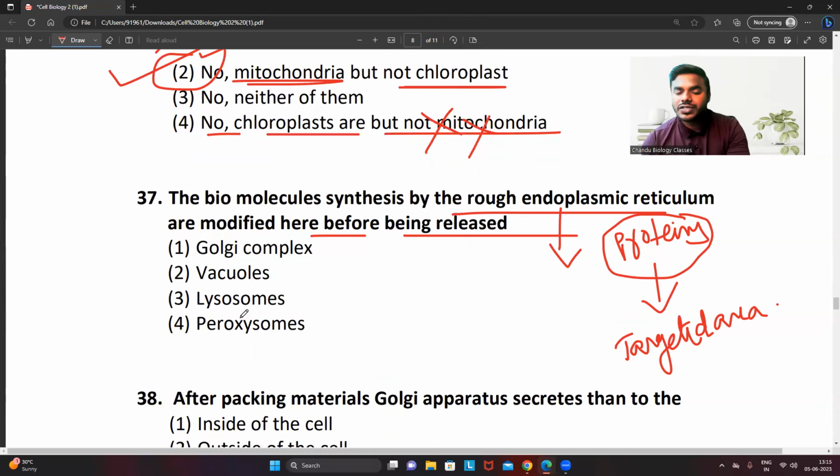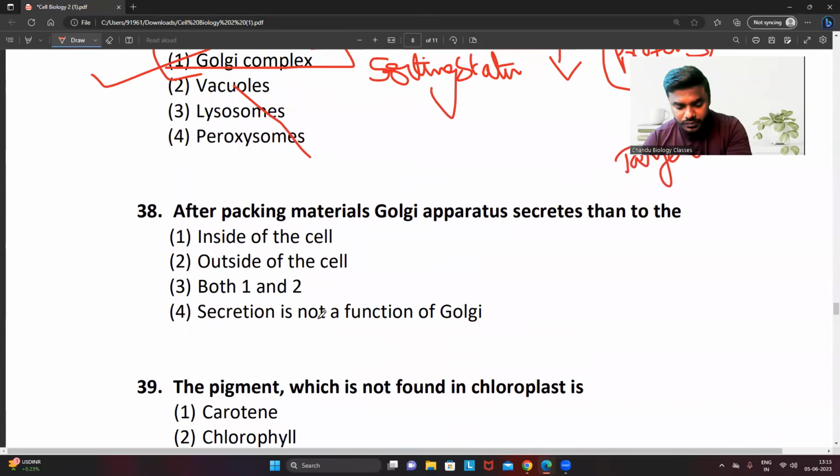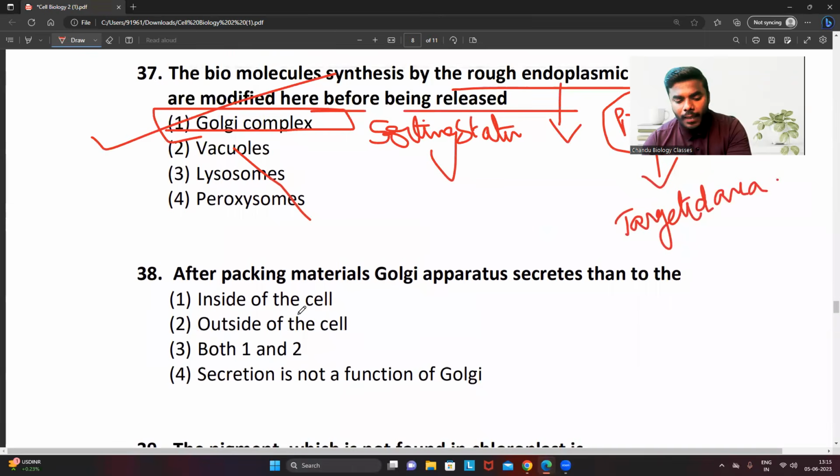Friends, the modification always occurs in the Golgi complex. I told you, right? It is the one which acts like a sorting station. Not to get confused, the correct answer is 1. And there is no role of vacuole, lysosome, or peroxisome with respect to protein synthesis. These 3 are irrelevant.